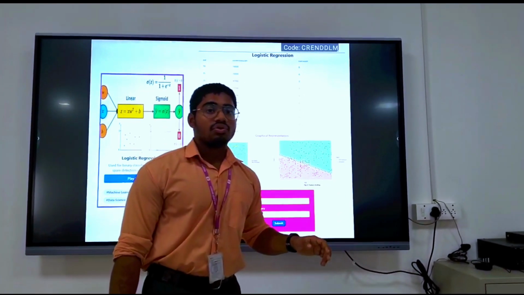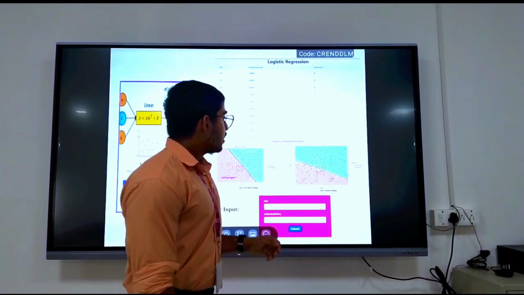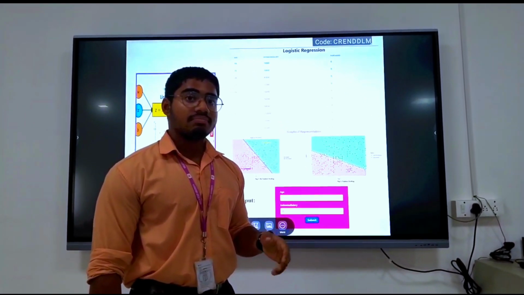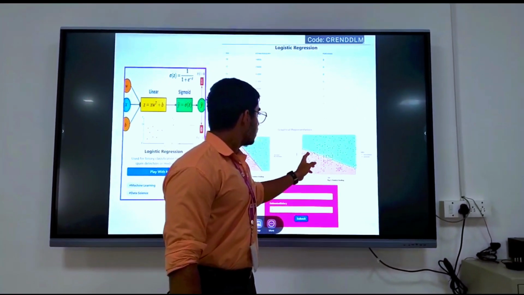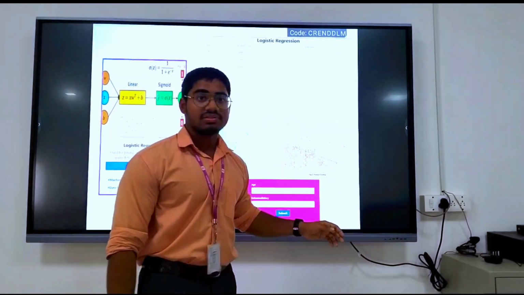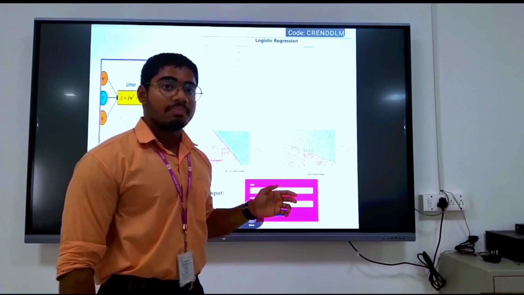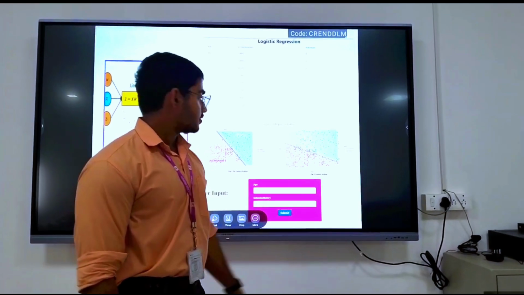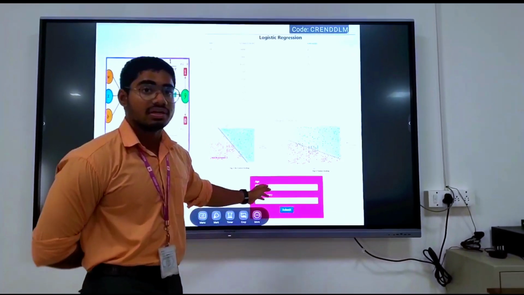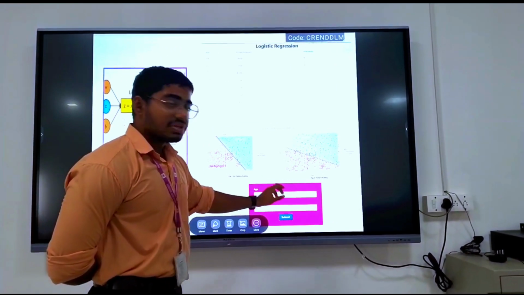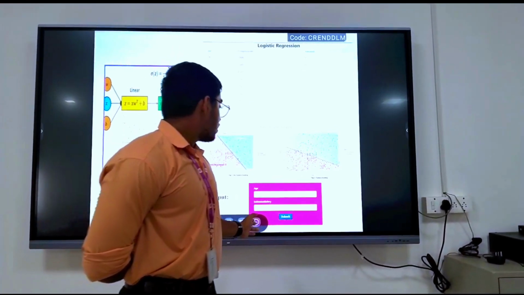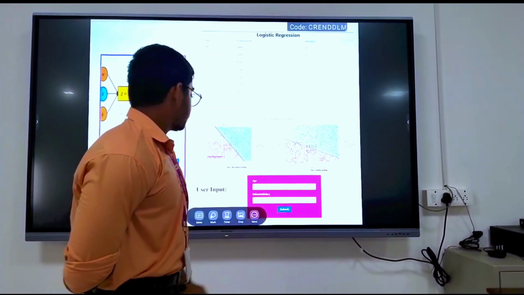Feature scaling basically normalizes our data set, and it makes our machine learning model more accurate. And here you can see this dotted line again represents the 50% probability of a person purchasing or not purchasing our product. And here you can give the input to the user, and our machine learning model will give us the required output.